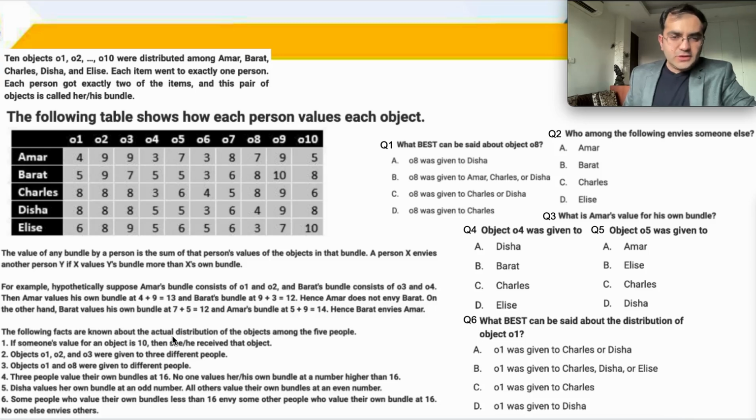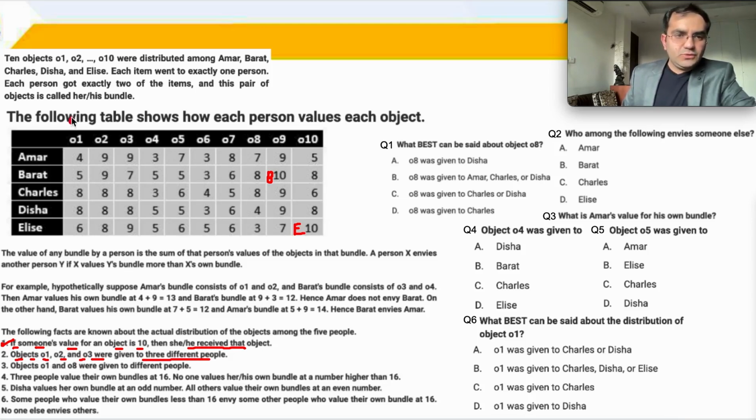The following facts are known about the actual distribution of the objects among the 5 people. If someone's value for an object is 10, then he or she has received that object. Easy point. So B has received object 9 and E has received object 10. ये confirmed है. This is a guarantee and you don't have any other values of 10. Objects O1, O2 and O3 were given to 3 different people.